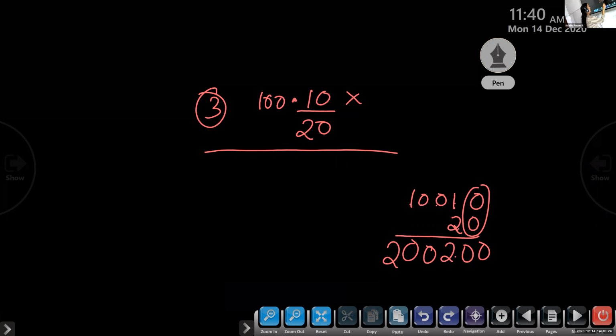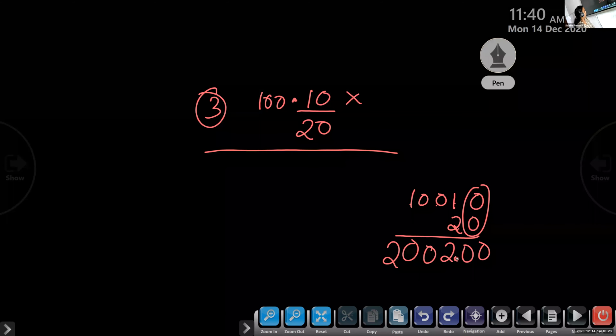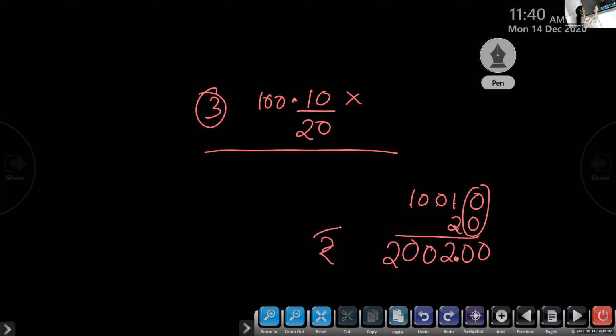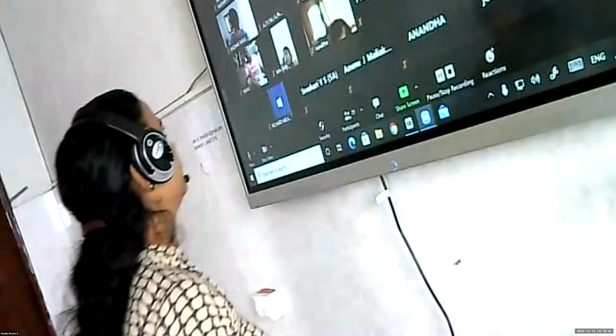That many places you have to put after the decimal. So here the answer is 2002 rupees. The 00 after the decimal we have only 2 0. Yes, children, is that okay?